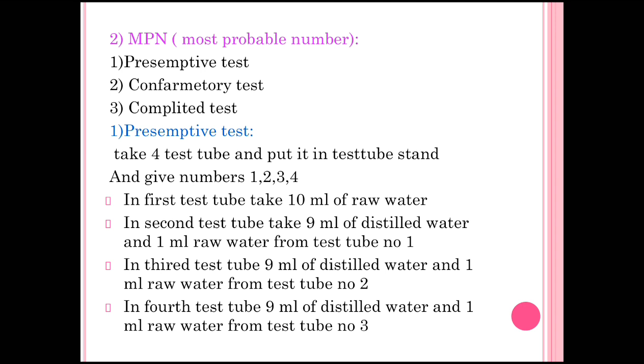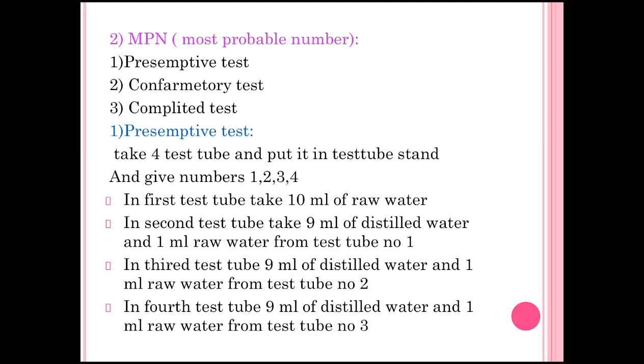Then in the second test tube, take 9 ml of distilled water and 1 ml of raw water from test tube 1. Then in the third test tube, take 9 ml of distilled water and 1 ml of raw water from test tube number 2. Then in the fourth test tube, again take 9 ml of distilled water and 1 ml of raw water from test tube 3.